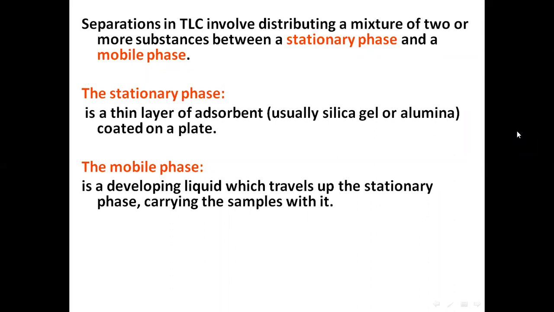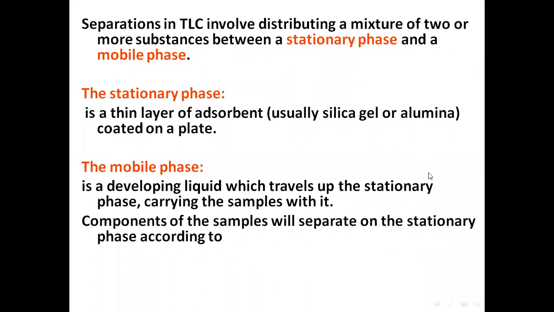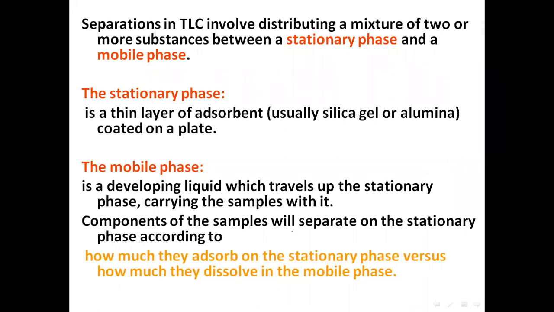So silica will just be holding, and the mobile phase will sequentially separate the various components, and the components of the sample will separate on the stationary phase according to how much they adsorb on the stationary phase versus how much they dissolve in the mobile phase.